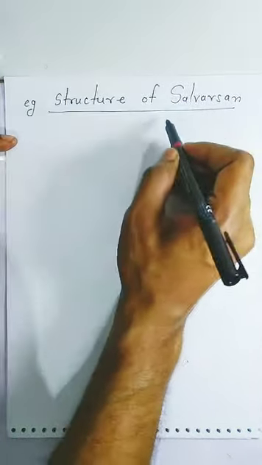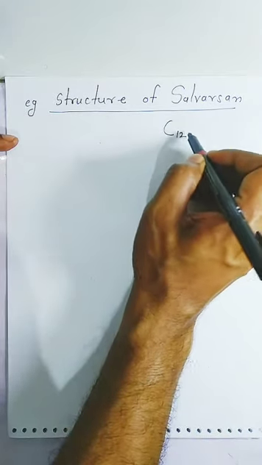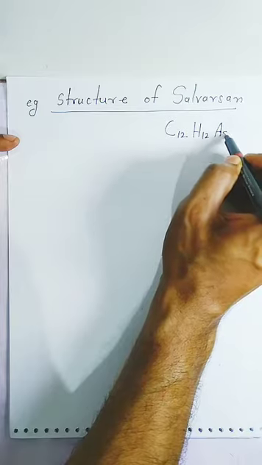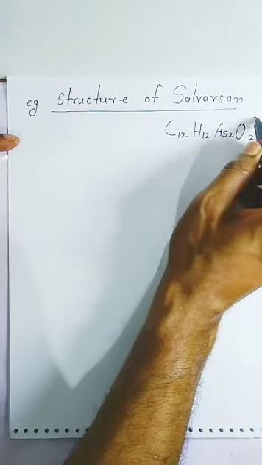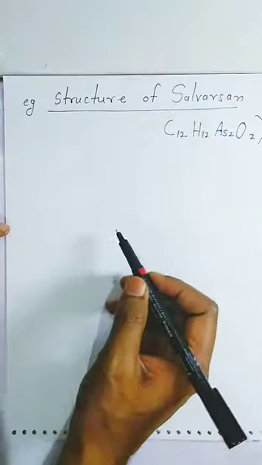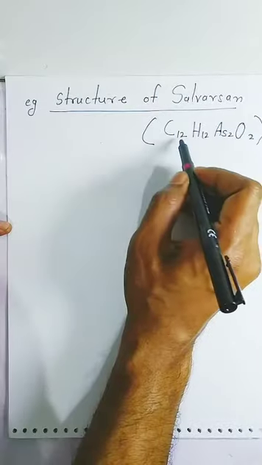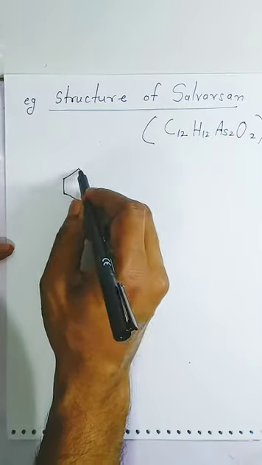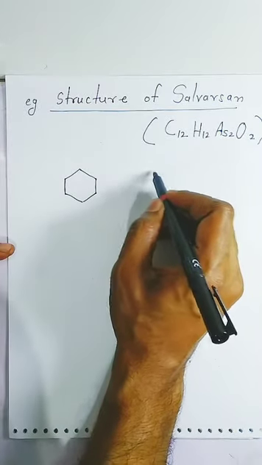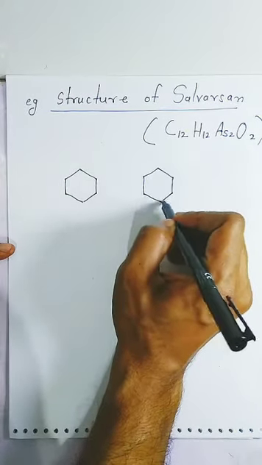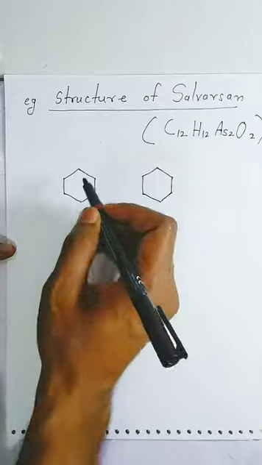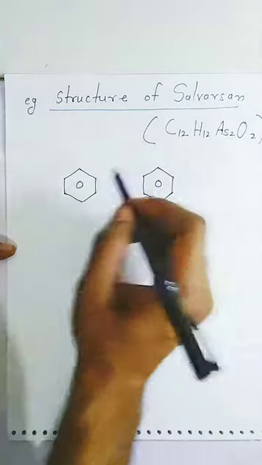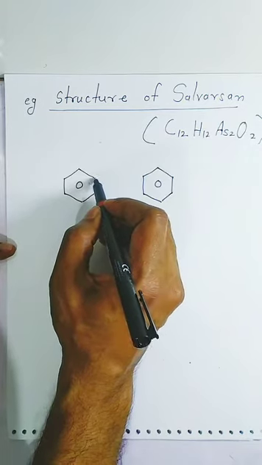Now, students, as you know, the molecular formula is C12H12 arsenic. How many arsenic atoms? 2 atoms. And oxygen, how much, students? 2. So how are you going to write it, students? First, just see in the molecular formula there are 12 carbons. That means it has 2 benzene rings. So this way you have to make the benzene rings. One benzene ring contains how many carbons, students? It contains 6 carbons. 6 plus 6, 12. Now, in between, students, these 2 benzene rings are attached by arsenic.